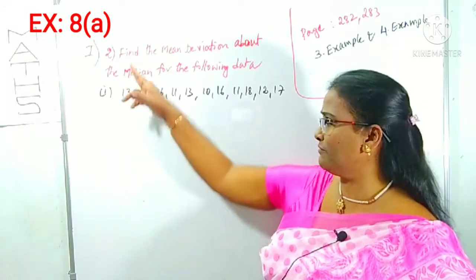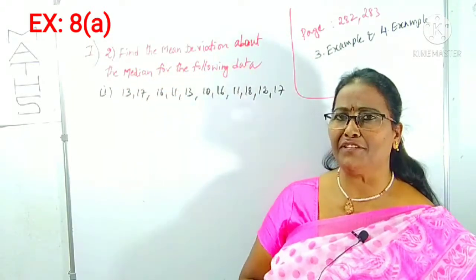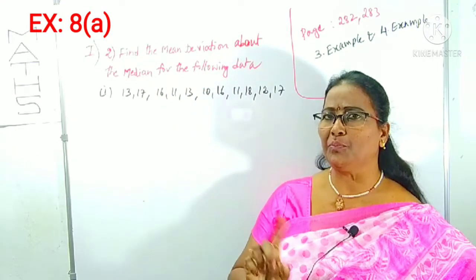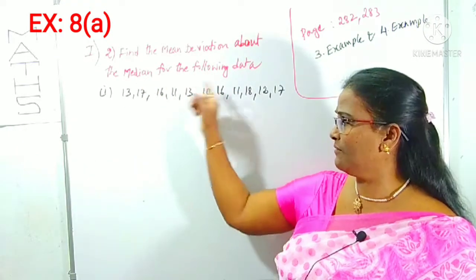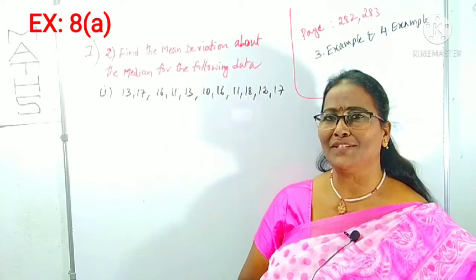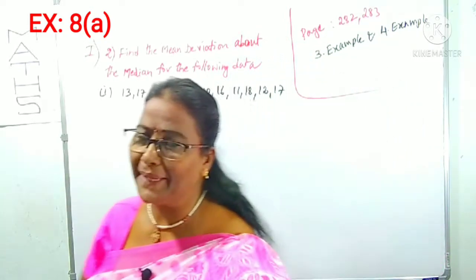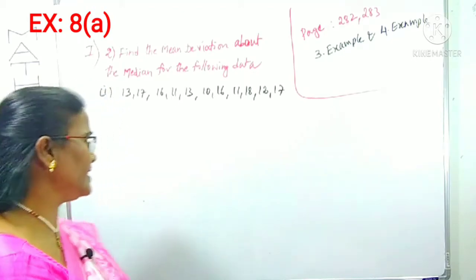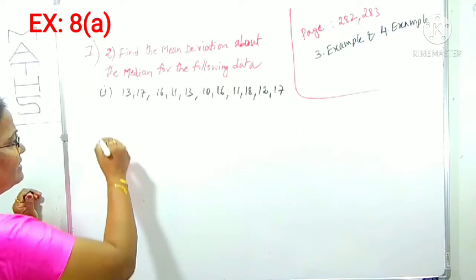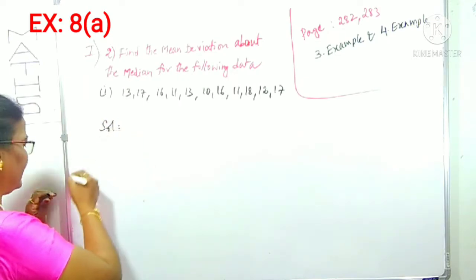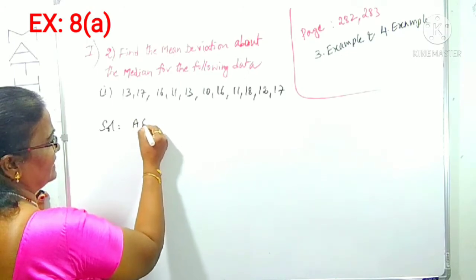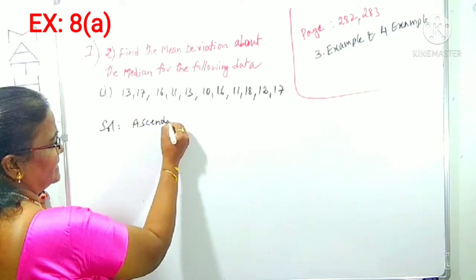Second question is what? Find the mean deviation. Here also you have to find the mean deviation, but about the median. Previous question was about the mean, here it is about the median for the following data. It means what you have to do first? You have to find the median. For the previous question we did the mean, because from the mean was asked, here from the median is asked. For finding the median, we can write the data in ascending or descending order. Better, I am writing ascending order.